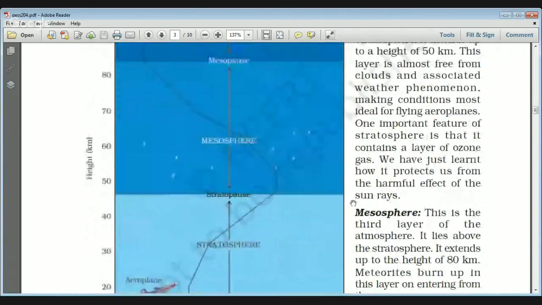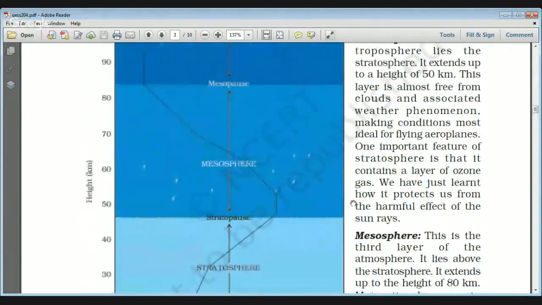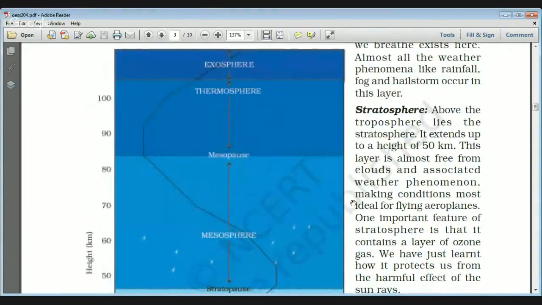One more property is that as you go from the earth's surface up through the atmosphere, in the troposphere the temperature keeps on decreasing. Then from the tropopause up to the stratopause the temperature increases, and then from the stratopause to the mesopause the temperature again goes on decreasing. Then again from the mesopause to the thermopause the temperature increases.